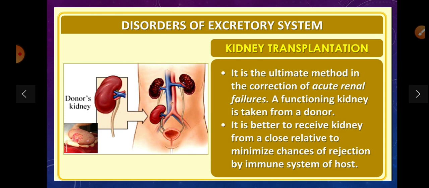Now the next is kidney transplantation. It is the ultimate method in the correction of acute renal failure. A functioning kidney is taken from a donor.